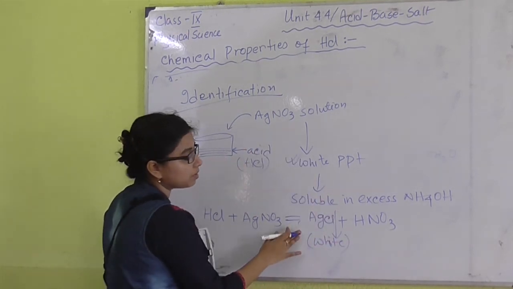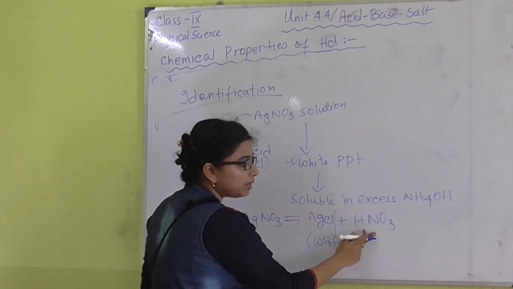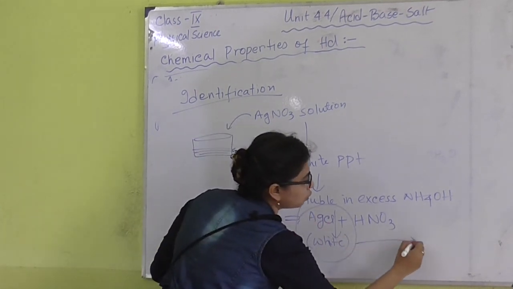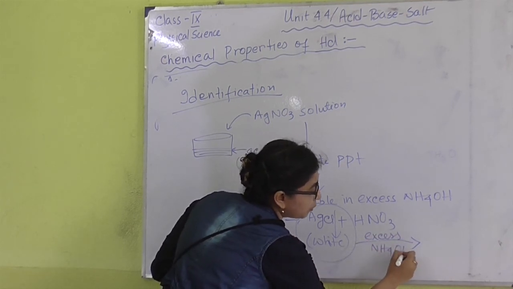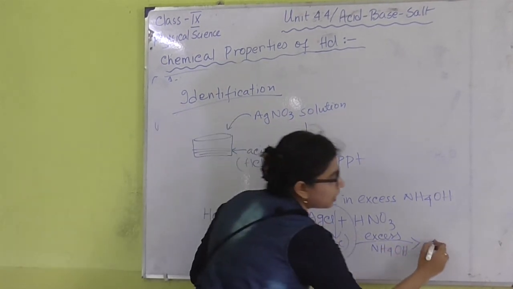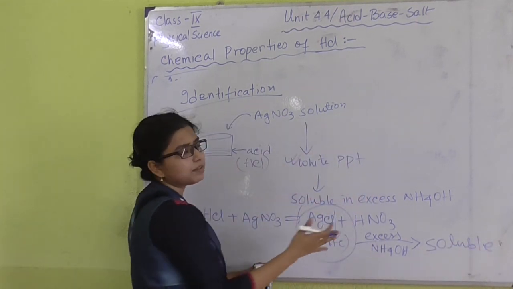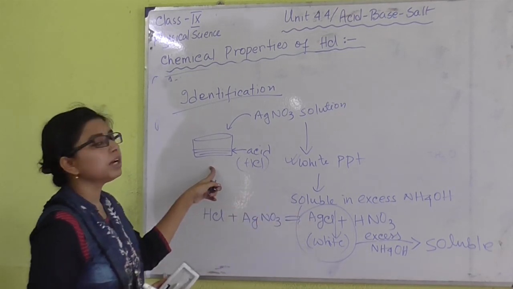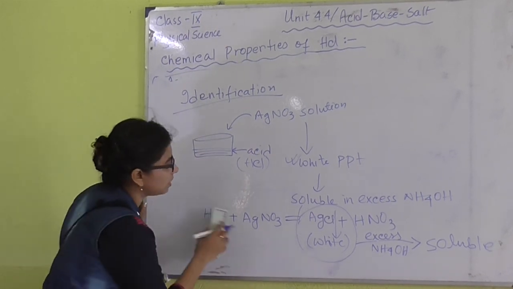This AgCl generates the white precipitate. This white precipitate is due to the production of silver chloride, and this silver chloride is basically insoluble in nitric acid medium. So if we add this precipitate to excess amount of ammonium hydroxide, excess ammonium hydroxide can dissolve this precipitate. Okay, then it will be soluble in this medium, and it will give us a clear transparent solution. So we can conclude that this unknown acid is HCl. Okay, so these are the chemical properties of hydrochloric acid.